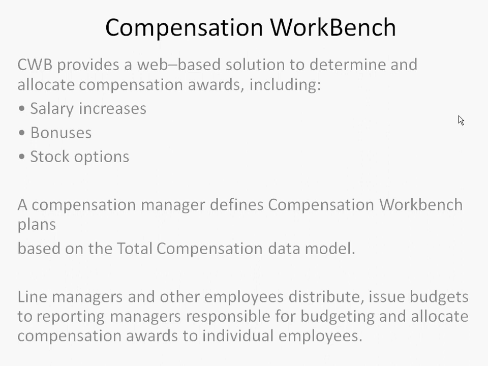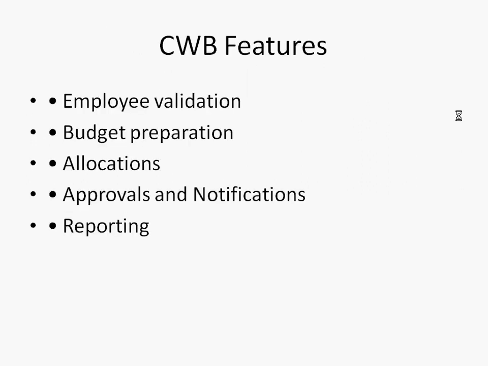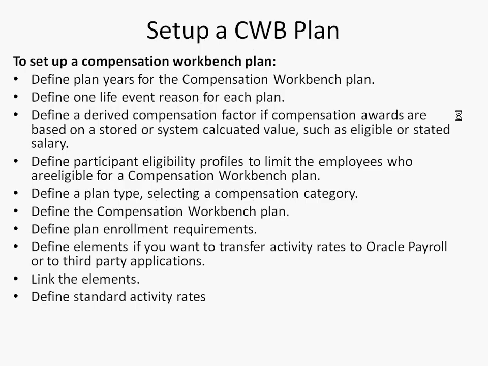The budget will flow starting from the CIO or CEO level, and go down to the VP level, who will push it down to the director level, who will push it down to the manager level, and the manager will go in and assign the salary increases, stock increases, or bonuses to their individual employees. CWB provides features of employee validation, budget preparation, allocations, approvals and notifications, and reporting and auditing.